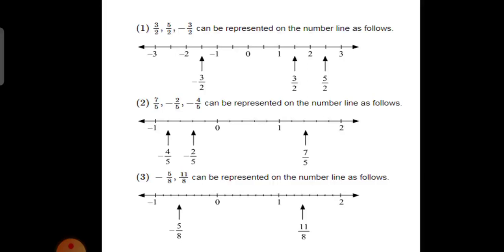In the second question, every unit is divided by 5. So 1, 2, 3, 4 and 5 upon 5 will be 1. It's not necessary to show every number. You will give dots 1 upon 5, 2 upon 5, 3 upon 5, 4 upon 5 and 5 upon 5 is 1, 6 upon 5 and 7 upon 5, 8 upon 5, 9 upon 5, 10 upon 5 is 2.